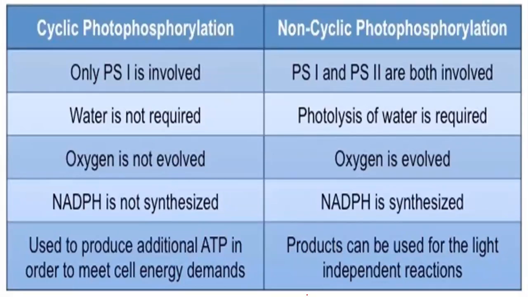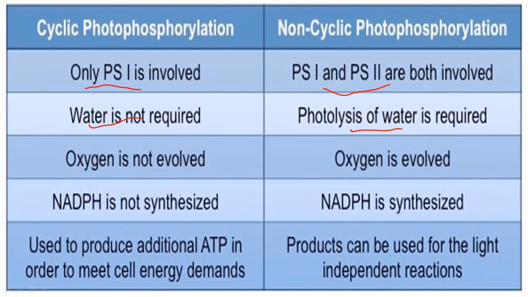Some differences between cyclic and non-cyclic photophosphorylation: only PS1 is involved in cyclic, while both PS1 and PS2 are involved in non-cyclic. Water is not required for cyclic, and photolysis of water is done in non-cyclic.